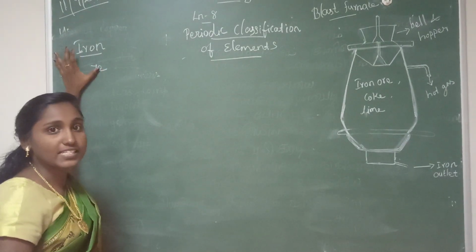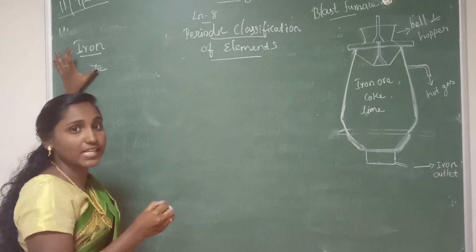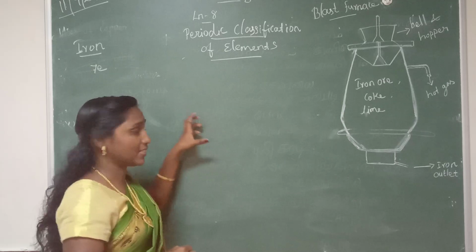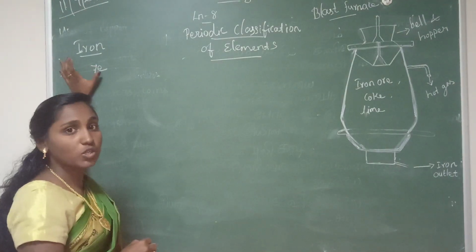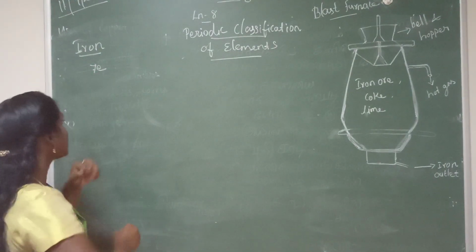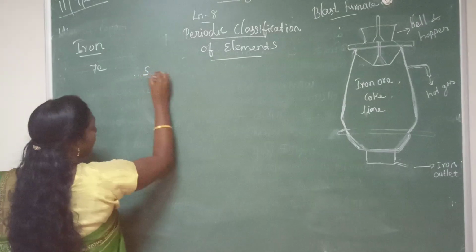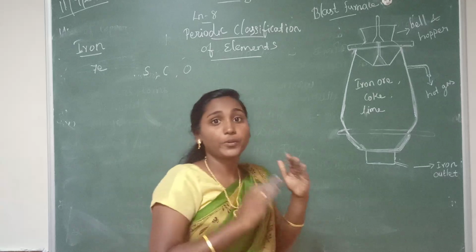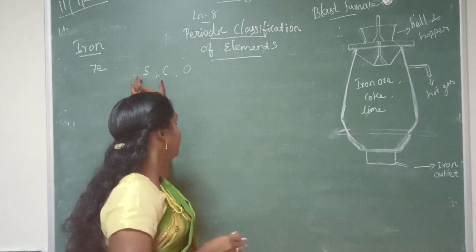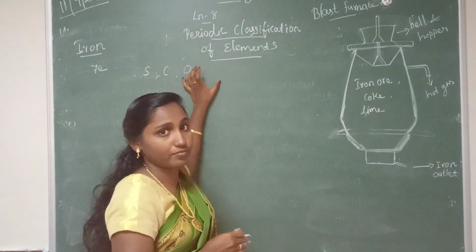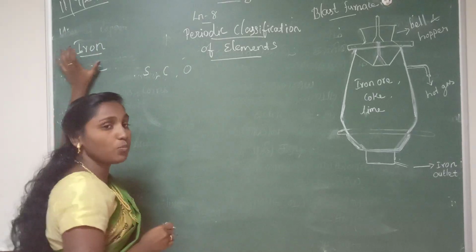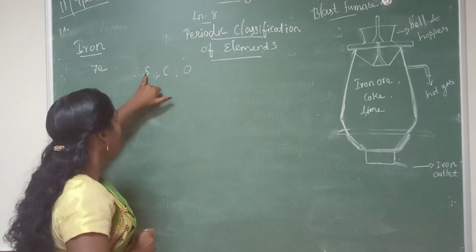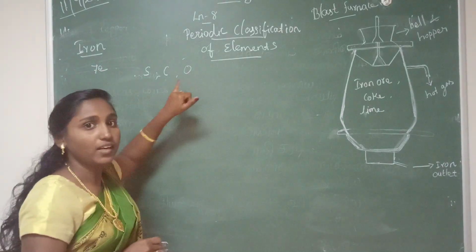This iron is the second most abundant metal next to aluminium. Aluminium is the most abundant metal. It occurs in nature as sulfide, carbonate and oxide. So iron does not occur in a pure form. It combines with sulfide ore, carbonate ore or oxide ore.